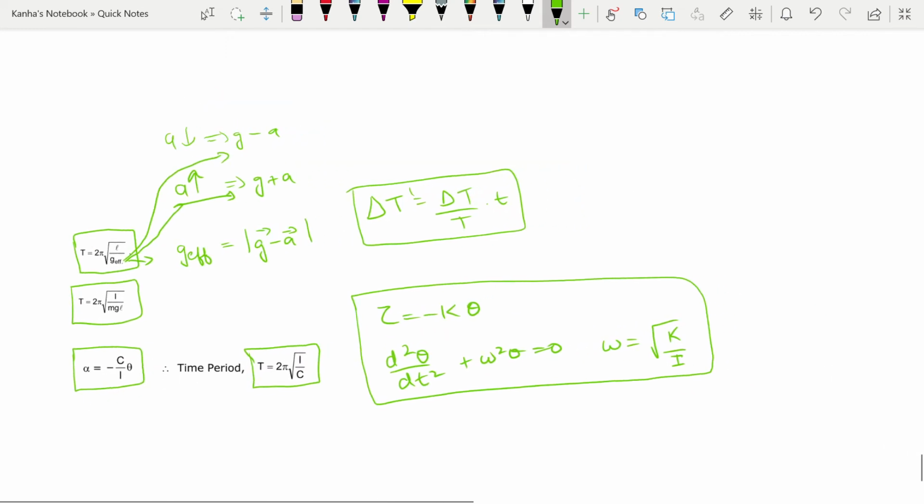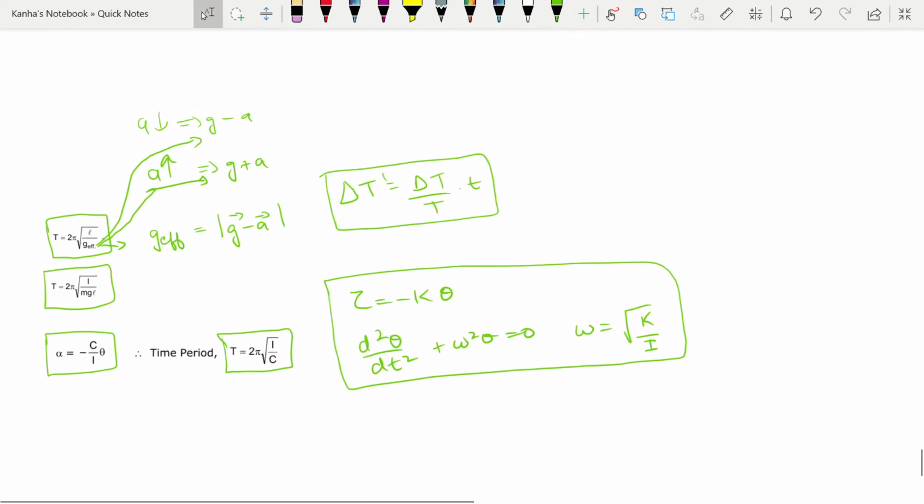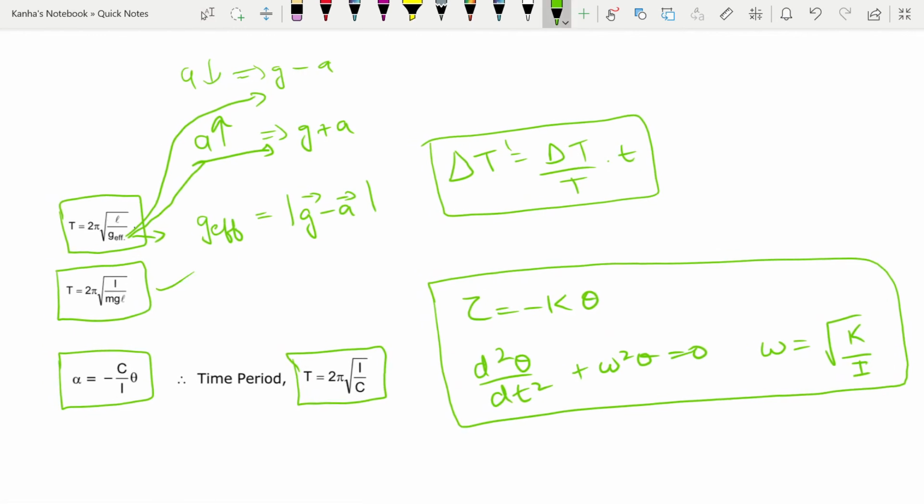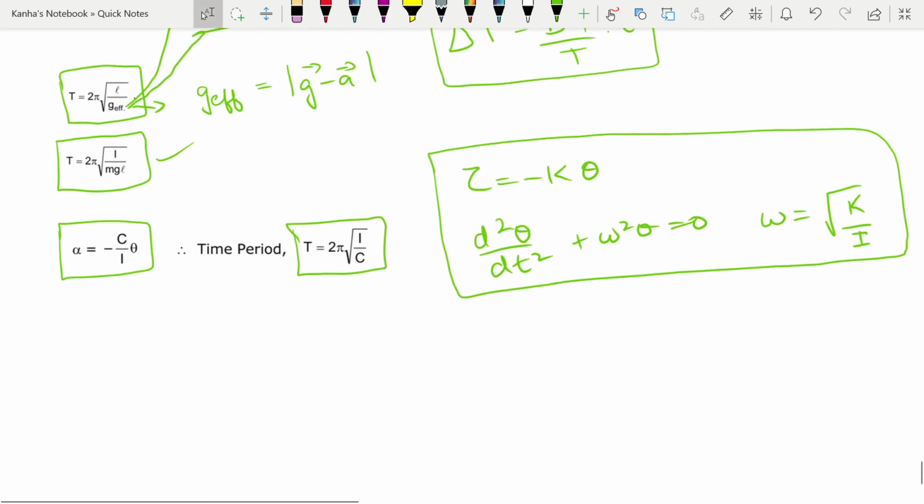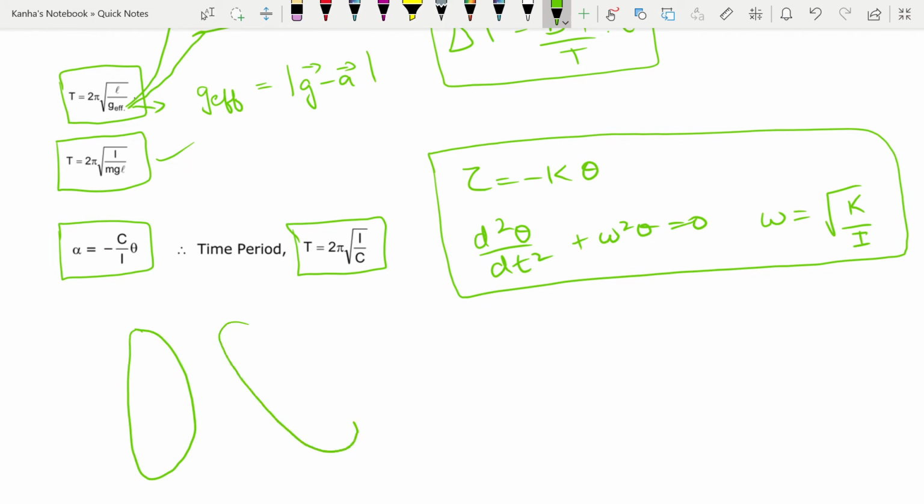With this in hand, I did mention something about the compound pendulum. I should tell you what a compound pendulum really looks like. So I have a rigid body, let's say something like this, which is suspended from an axis, and it is made to oscillate about that axis. I have my center of mass denoted by C, some point of suspension denoted by, let's say, S, and L is the distance between the point of suspension and the center of mass.